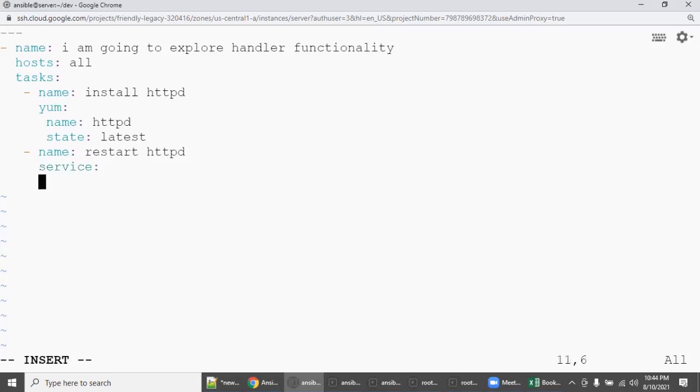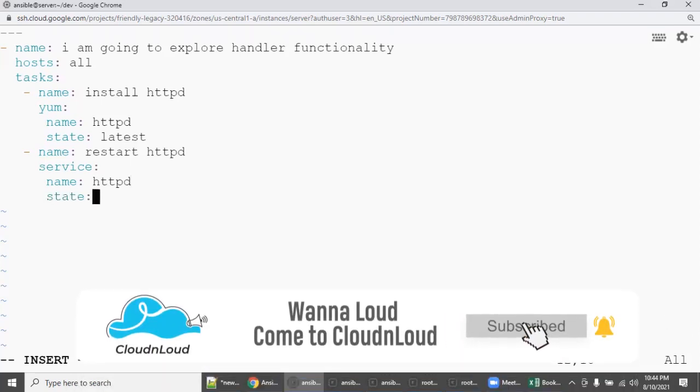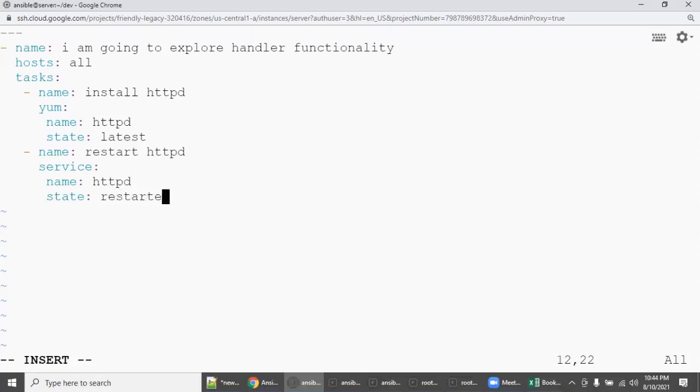So service, and what is the service name? HTTPD. It depends what service you are going to target. What I need to do? Restart it. Okay. If you write the playbook like this, you tell me what will happen. First, it will execute this task or play 1 or task 1. Then it will execute play 2 or task 2 every time, right?